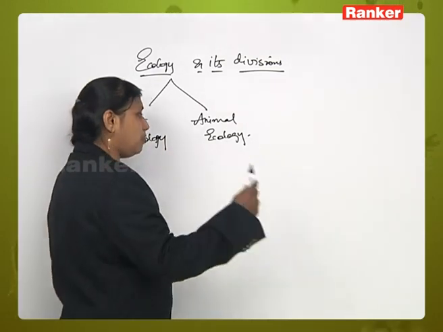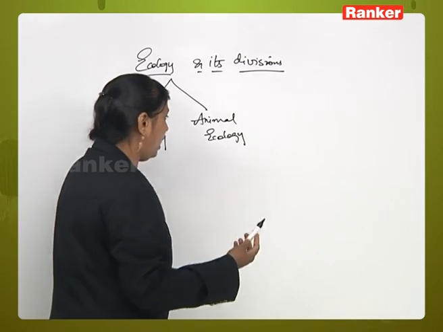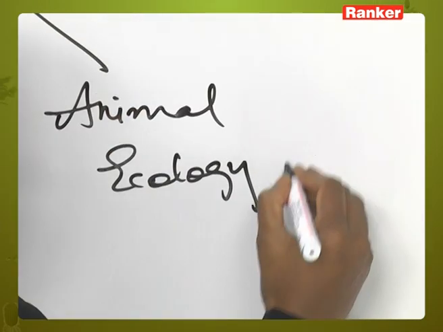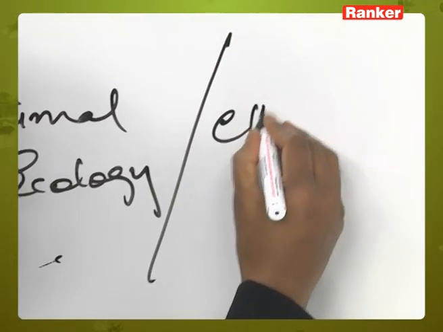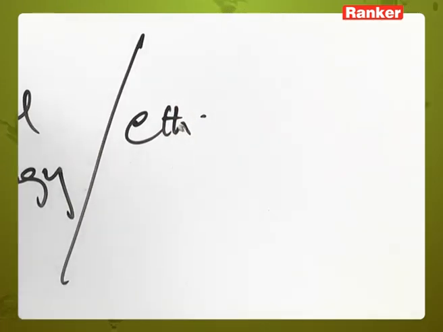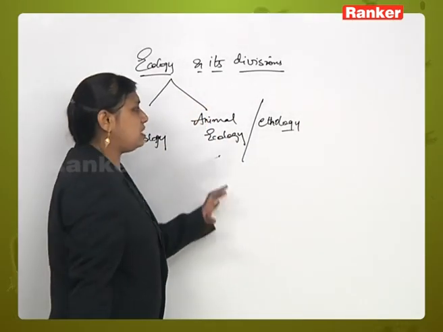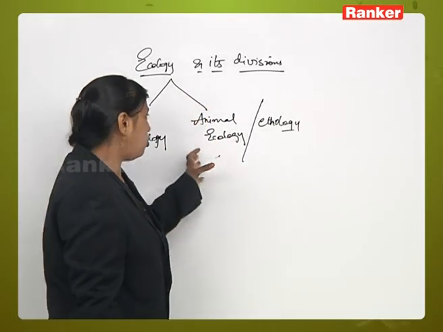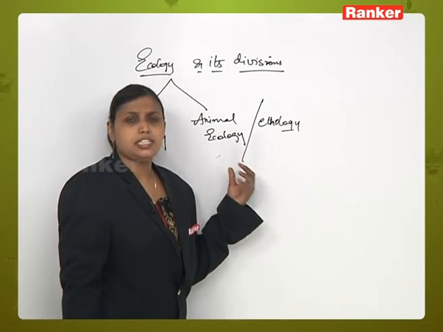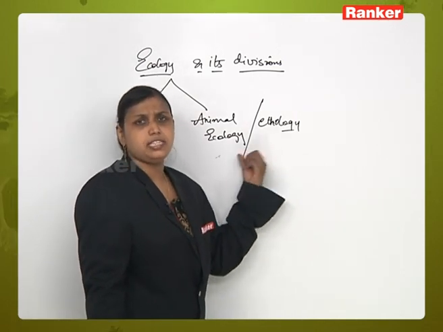Now when research further proceeded, animal ecology was also called ethology. So what is ethology? Ethology is nothing but the study of the interrelationship between animals and their surrounding environment.